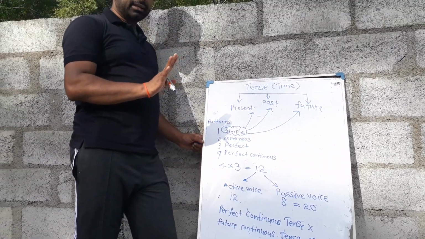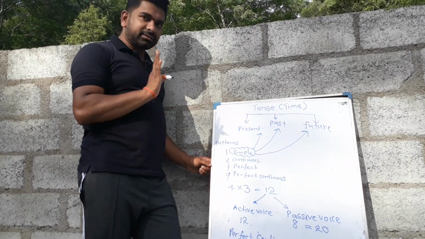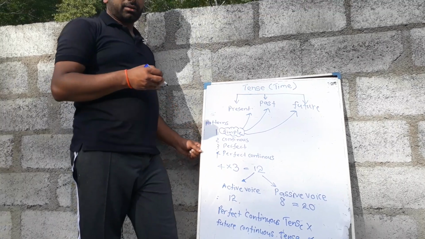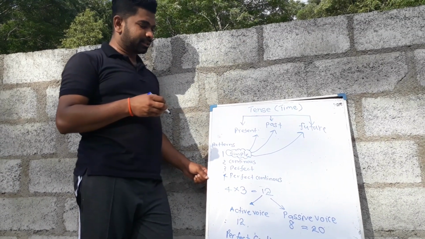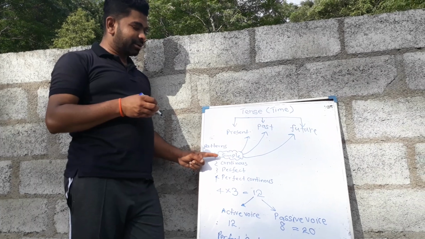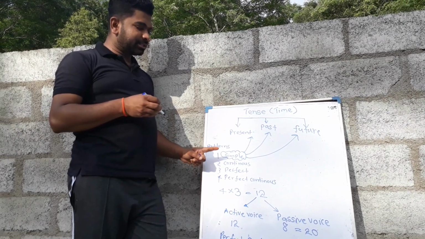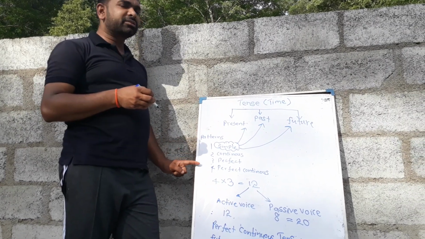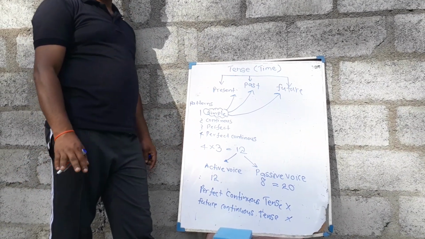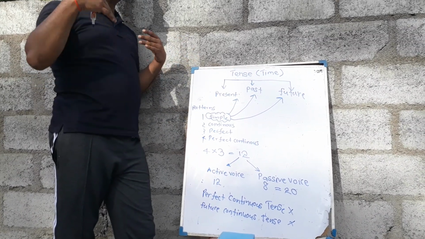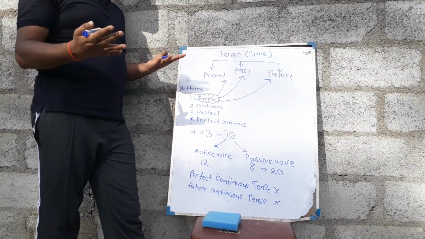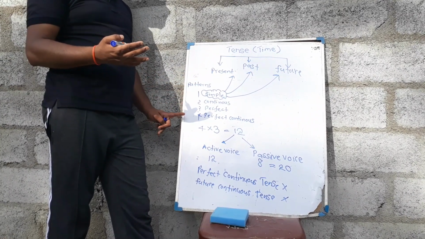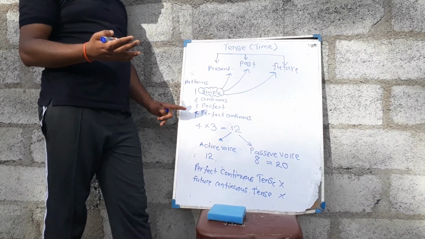There are three tenses, but there are four patterns of writing sentences, which are called simple, continuous, perfect, perfect continuous. We use these patterns for various purposes when we express our ideas to the audience. So specific four patterns are there in the English language.